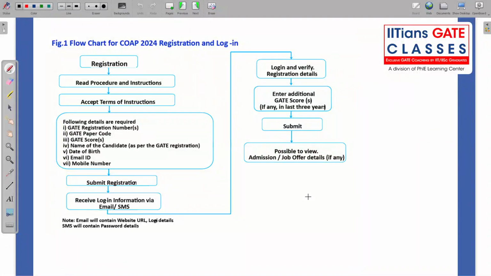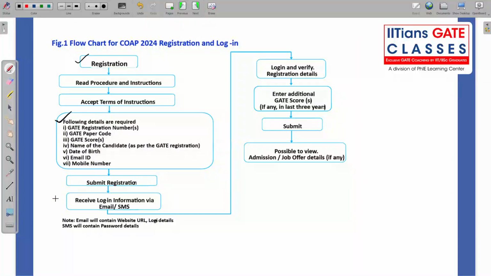So now what is the complete flow chart? See, when you start the registration, first read the brochure very carefully. I am explaining it also, but you should also read it once. Then accept the terms of instruction. You need to have the following details I have already mentioned.